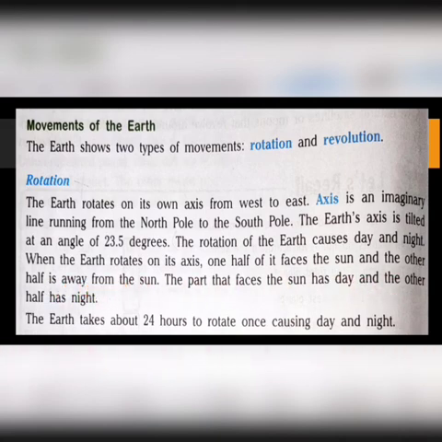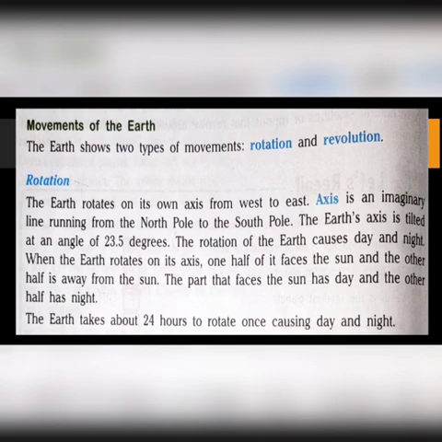Okay, and it takes about 24 hours to complete one rotation, causing day and night. Yes. And about rotation and revolution, you have studied in your previous class also, right? Okay. So what is rotation? It is the movement of the earth on its axis from west to east. And to complete one rotation, it takes about 24 hours. Okay. And because of rotation only, day and night occurs.